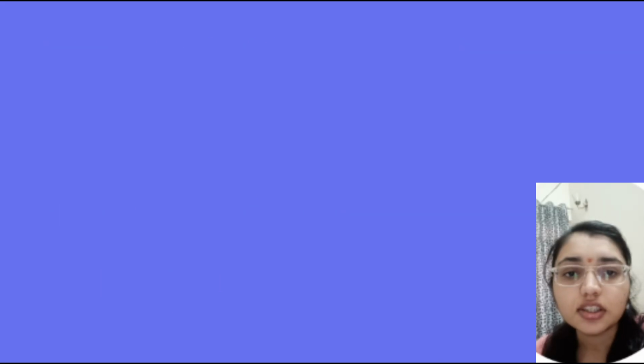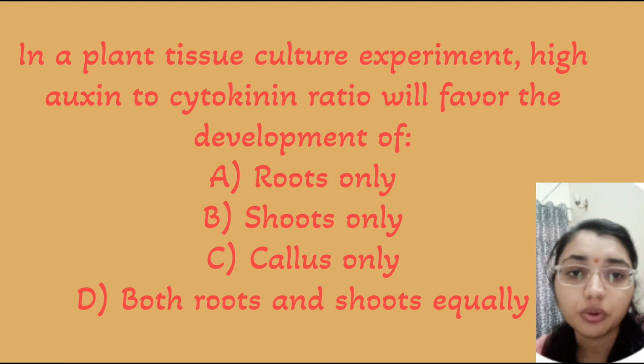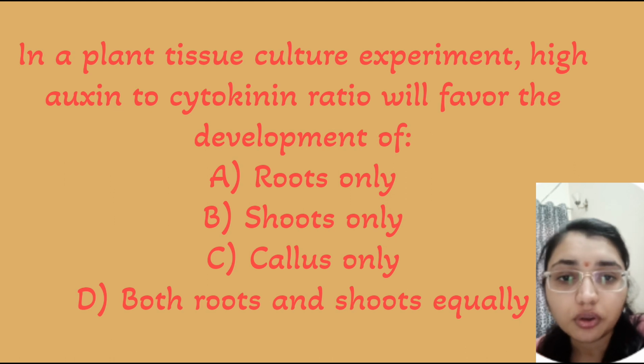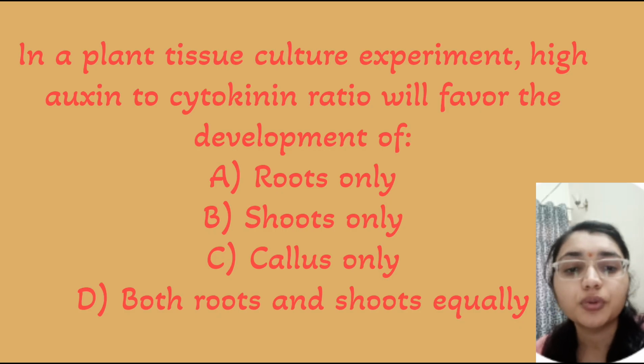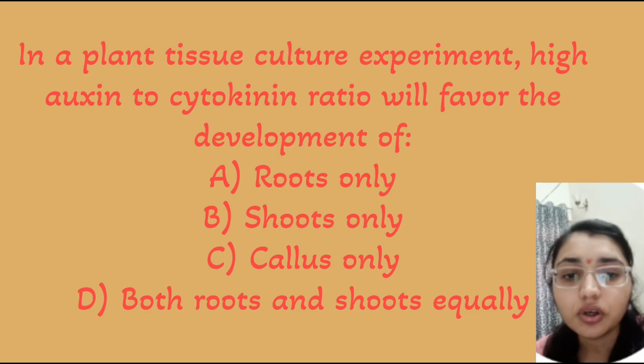Next question is, in a plant tissue culture experiment, a high auxin to cytokinin ratio will favor the development of option A root only, option B shoot only, option C callus, and option D both root and shoot equally. So here root only is the answer. In tissue culture, a high auxin to cytokinin ratio promotes rhizogenesis, root differentiation, while a high cytokinin to auxin ratio promotes shoot differentiation.